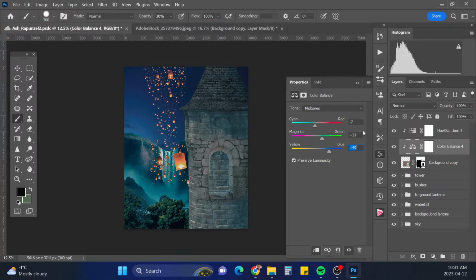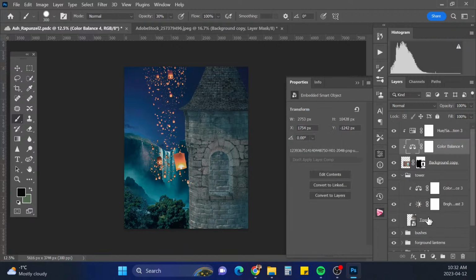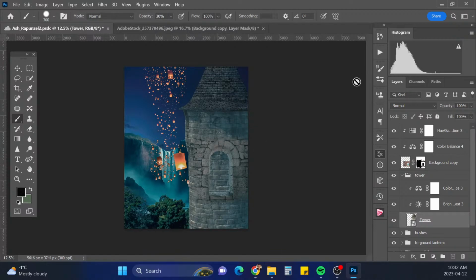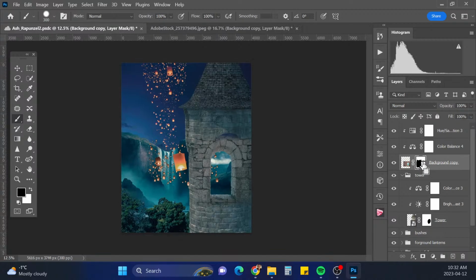There, that's better. Okay. Now we want to paint the window out. I'm going to put some kind of backgrounds and stuff in there. So we're going to paint this part out. So put a layer mask on the tower, and we're just going to paint the window out at 100%. All right, let's clean this up a bit more.